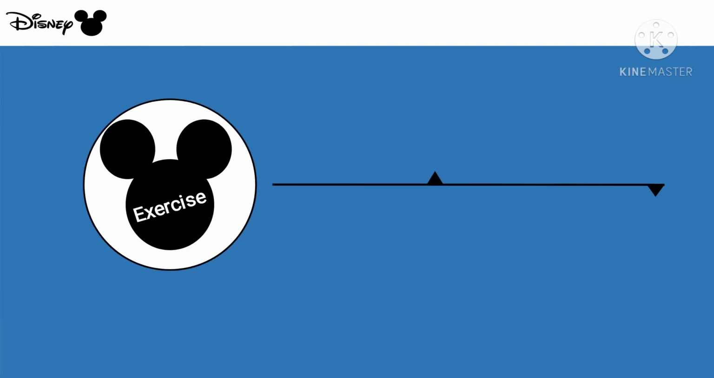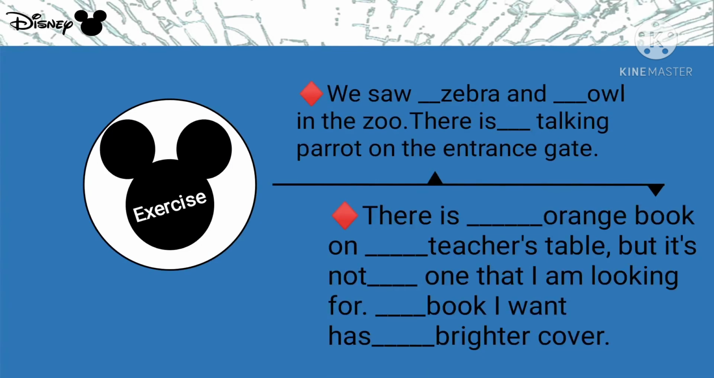So exercise again. Now again stop the video and do this exercise. We saw blank zebra and blank owl in the zoo. There is blank talking parrot on the entrance gate. And the second: there is blank orange book on blank teacher's table. But it's not blank one that I am looking for. Blank book I want has blank brighter cover. So you have to fill in the suitable articles in these blanks.